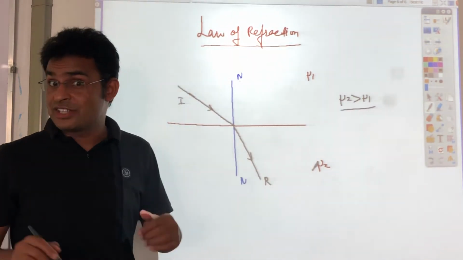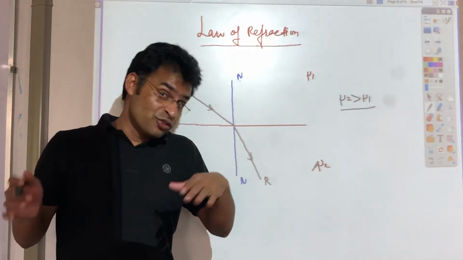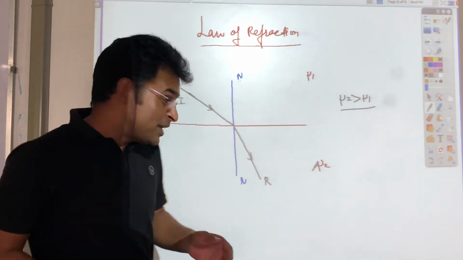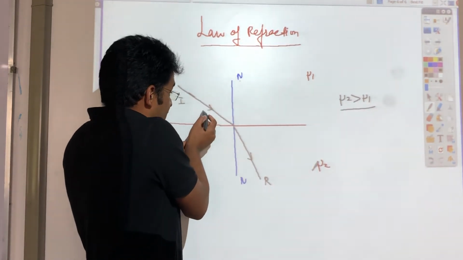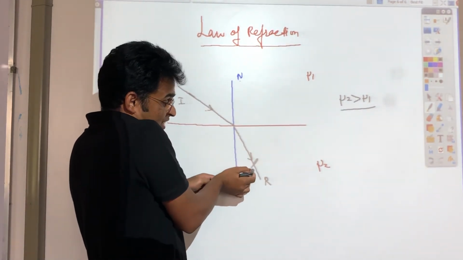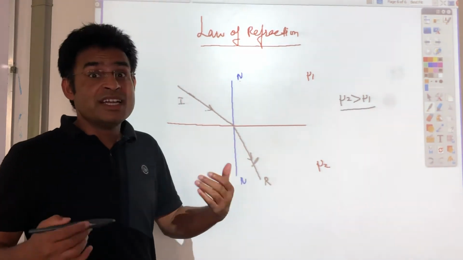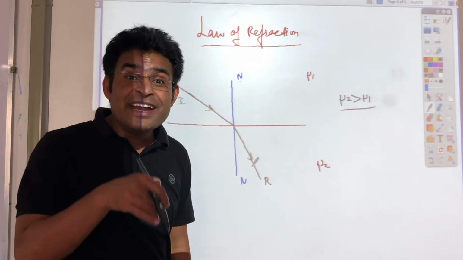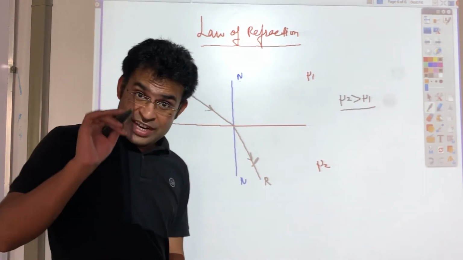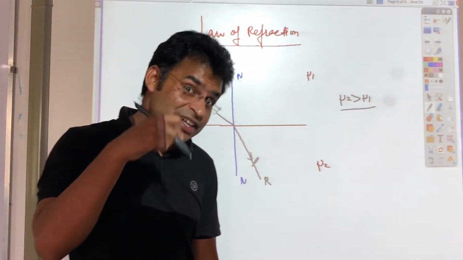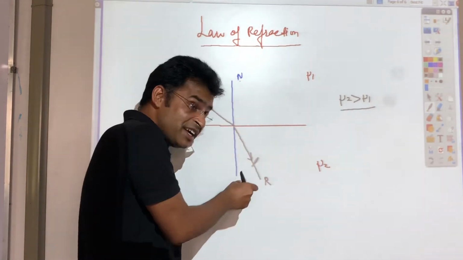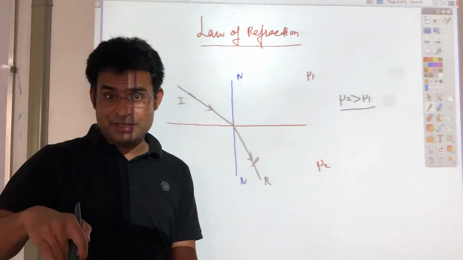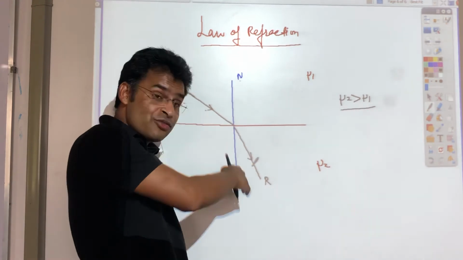Whenever light starts from a rarer medium and goes to a denser medium, what will happen? Its speed will decrease. If light is starting from this one and going into this medium, its speed will decrease. And when the speed decreases, light will bend towards the normal. So if light moves from rarer to denser medium, its speed will decrease, because in denser medium speed is less, so it will bend towards the normal.